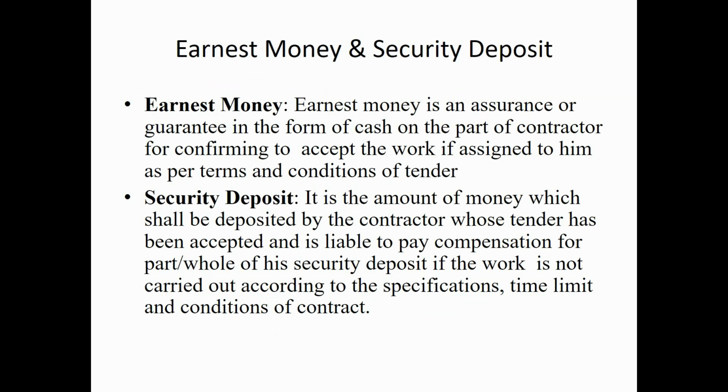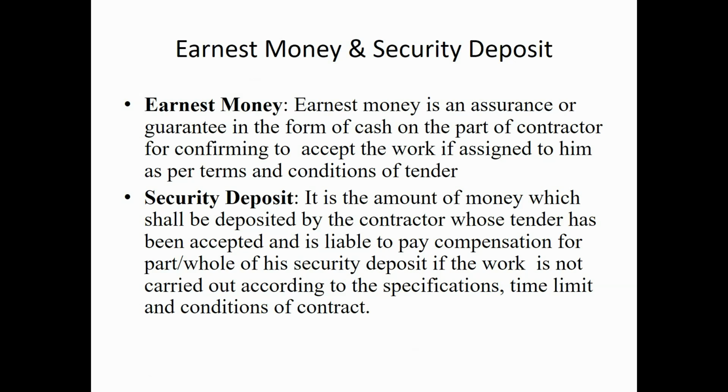And now let us learn about the different basic concepts regarding earnest money and security deposit. Earnest money. Earnest money is an assurance or guarantee in the form of cash on the part of a contractor for confirming to accept the work if assigned to him as per terms and conditions of tender.